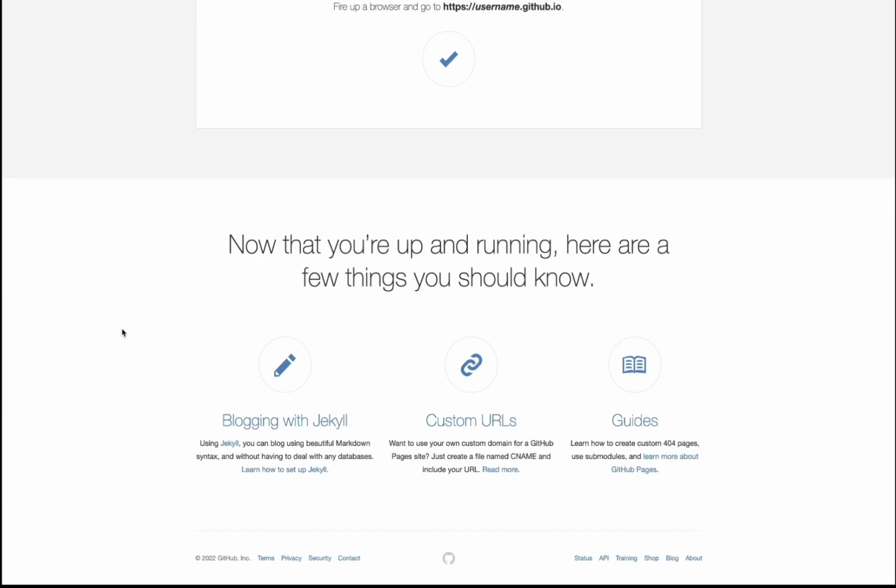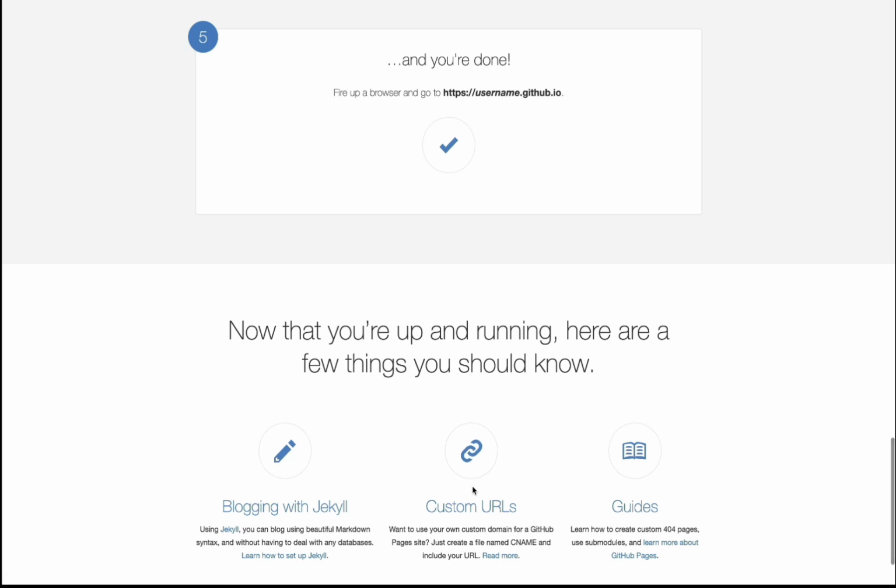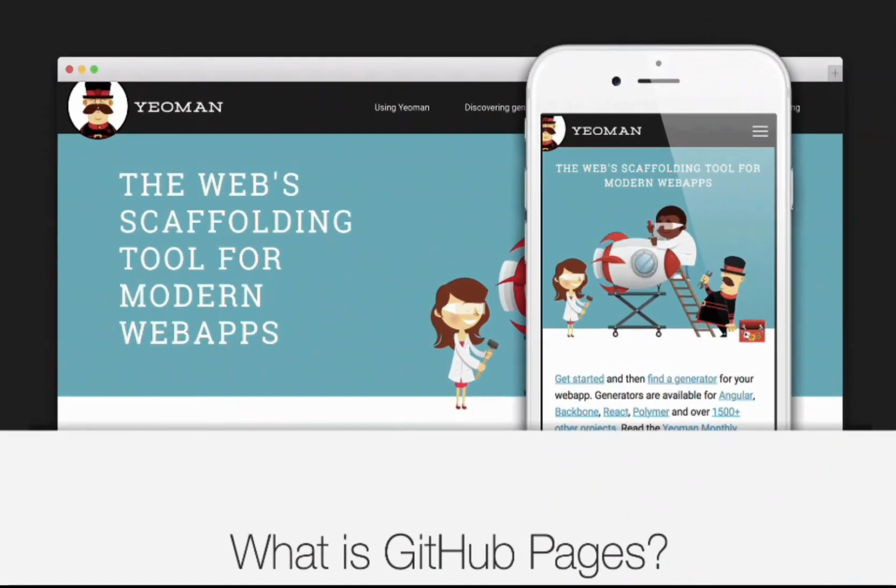Anybody can use it. Cool thing with Github Pages, it also allows you to connect your custom domain as well. So if you do buy a domain from GoDaddy or from any other hosting services out there, then you can also connect that to Github Pages.